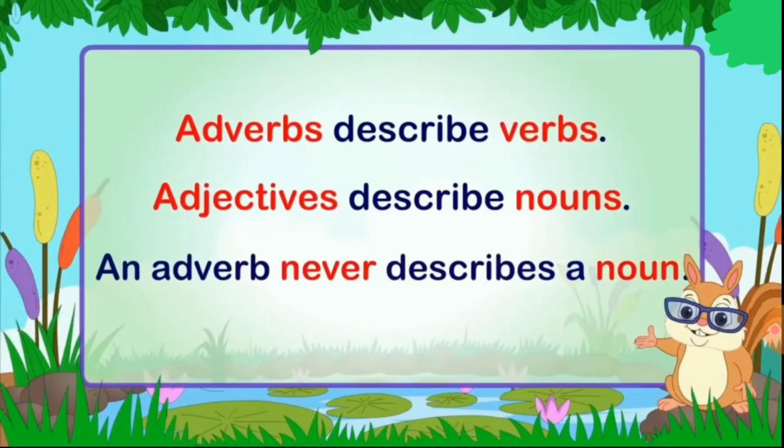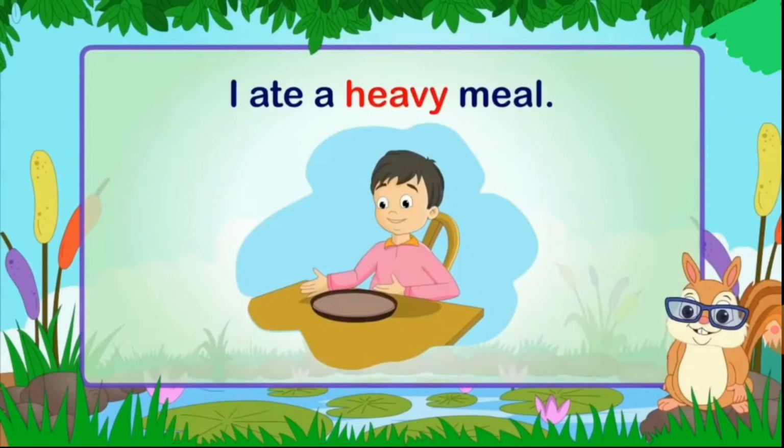Adverbs describe verbs and adjectives describe nouns. An adverb never describes a noun. Adverb, according to its name, is a hint to remember whom it describes. Whom does an adverb describe? An adverb describes verbs. I ate a heavy meal. I ate a meal, the action of eating a meal. But how was the meal? The meal was heavy. So heavy is an adjective.